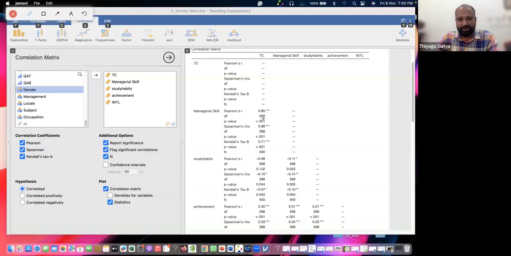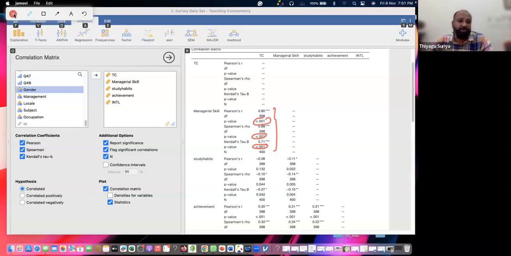Suppose there is a response for the Pearson: significant. You can see this response for the Spearman: significant. What about the Kendall? All the three statistics. What is the answer? Significant only. Therefore, if one is significant, automatically the others may also be significant. But you can check whether the assumptions are satisfied for both.